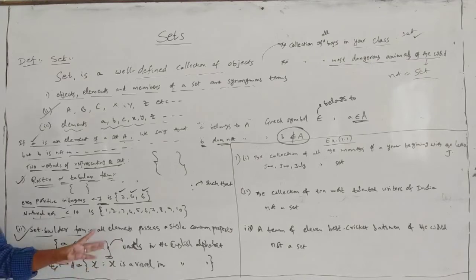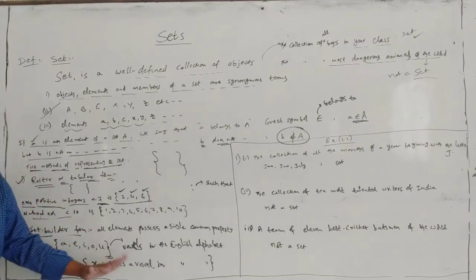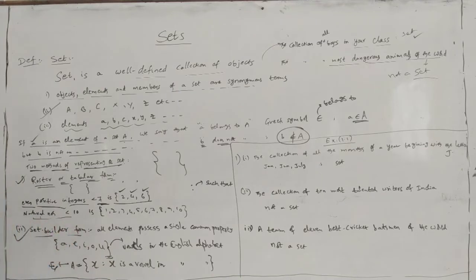A, E, I, O, U are the vowels. We can write A, comma, E, comma, I, comma, O, comma. This is called set builder form. Two methods: roster form or tabular form, and one more is set builder form.